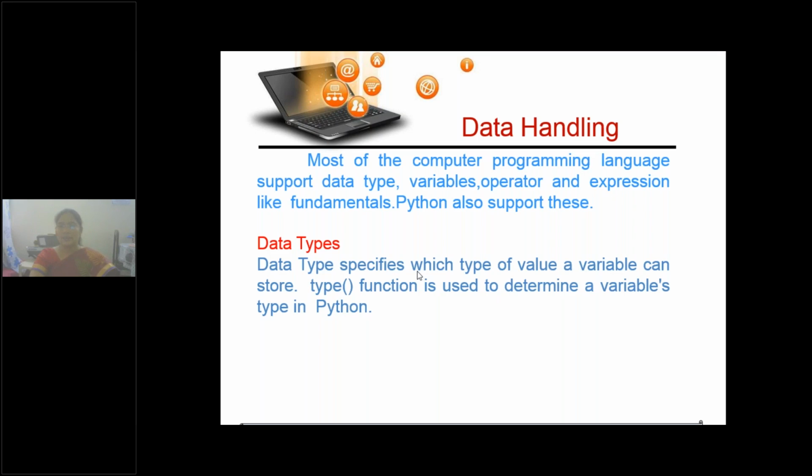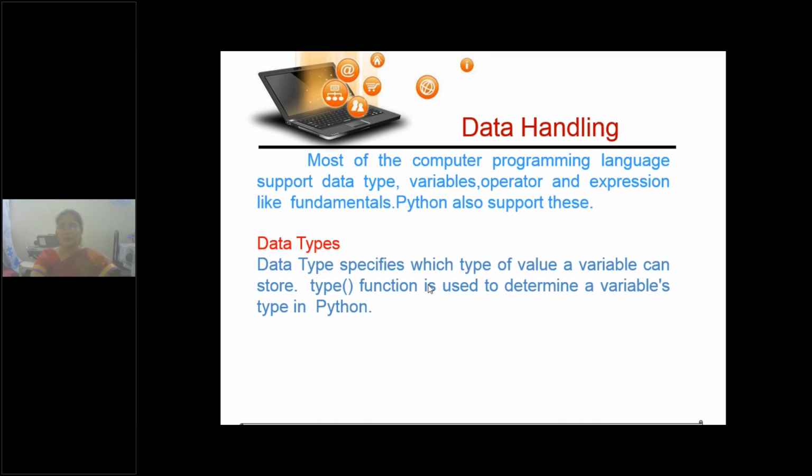Data type specifies what type of value a variable can hold and what type of operation we can perform on that data. Is it clear? To get the data type of a particular variable, you must have done this in the quiz. I have given you many questions based on this.